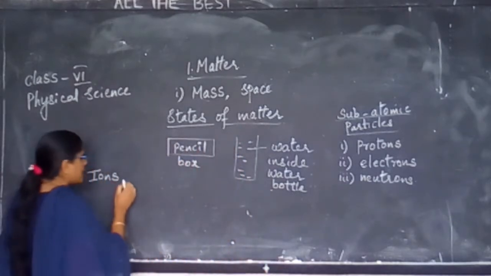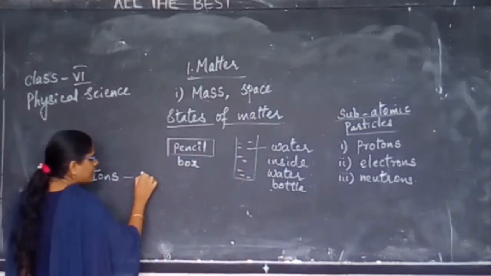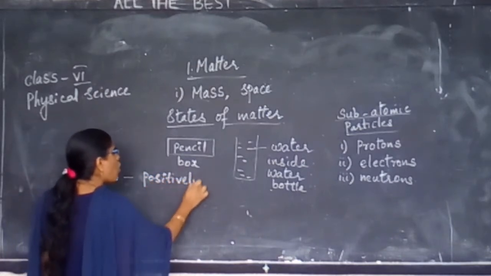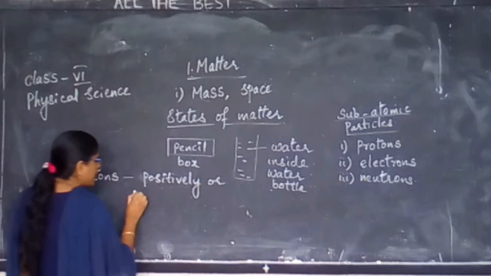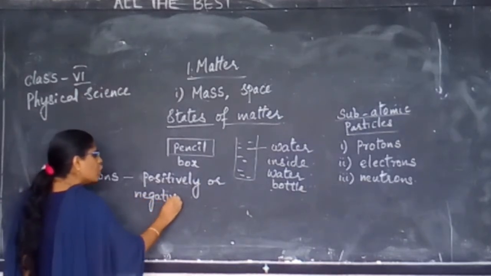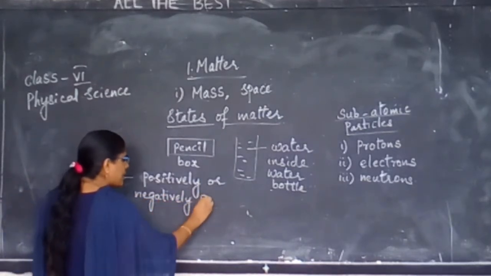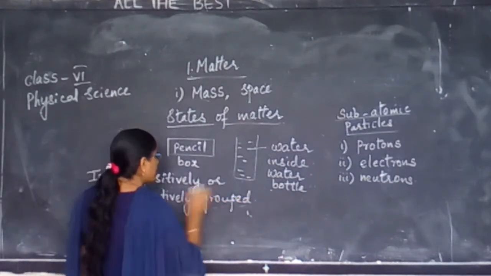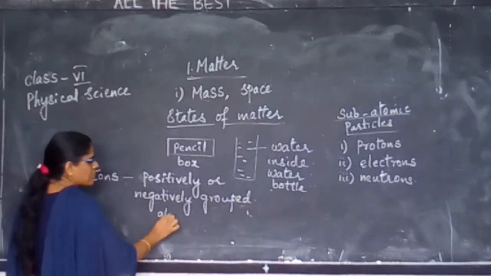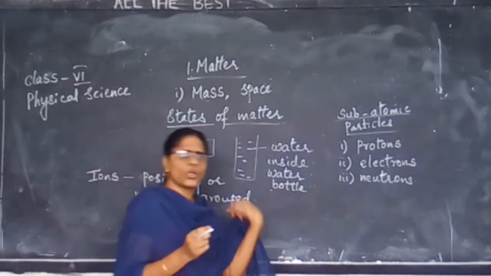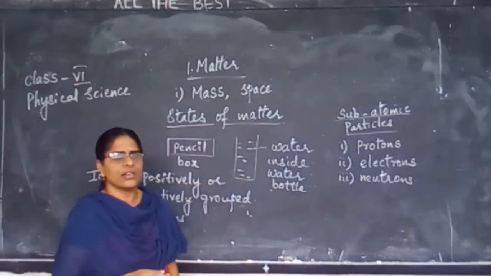Ion means a positively or a negatively charged group of atoms. A group or a single atom can be called an ion. They can be a group or they can be single.